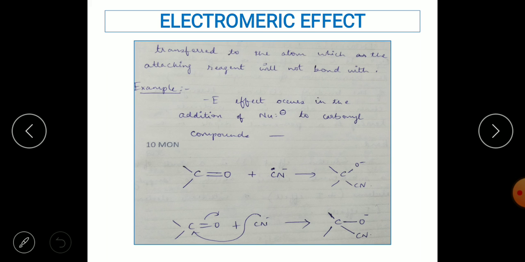For example, minus E effect occurs in addition of nucleophile to carbonyl compounds. Here we can see the CN minus is a nucleophile, and the nucleophile attacks the carbonyl carbon because the carbonyl carbon has a slightly positive charge and oxygen has the negative charge because of the difference in electronegativity.